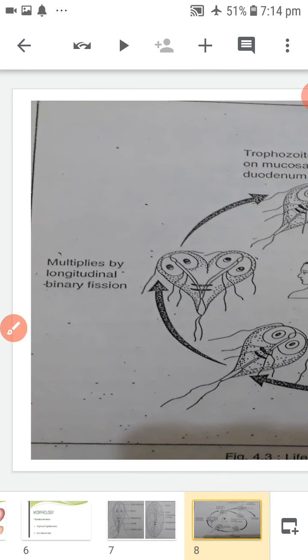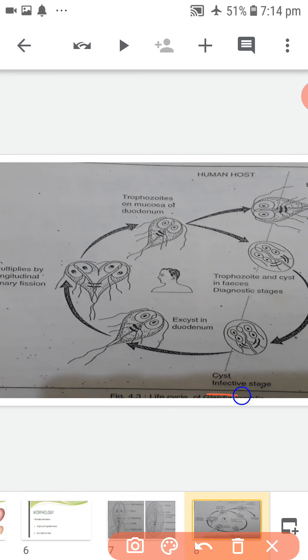They multiply in enormous numbers by binary fission and colonize the duodenum. The infective form is the mature cyst. Ingestion of the cyst occurs via contaminated food and water. Within 30 minutes of ingestion, the cyst hatches into two trophozoites.